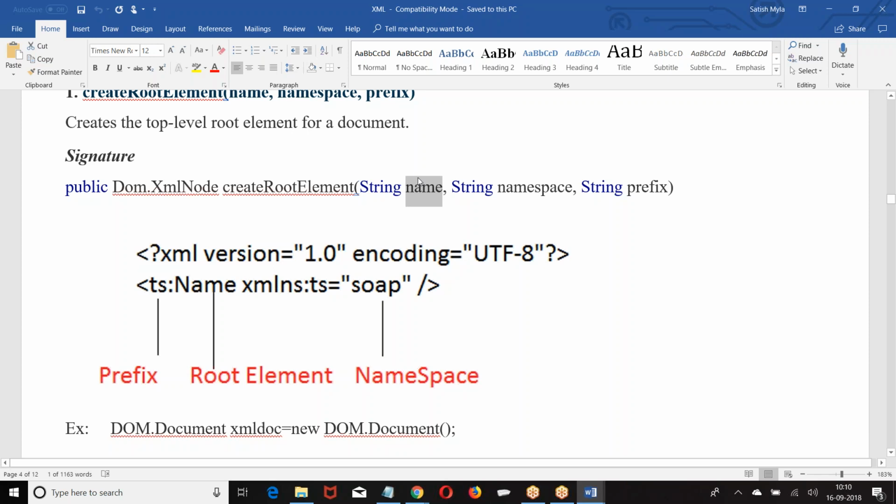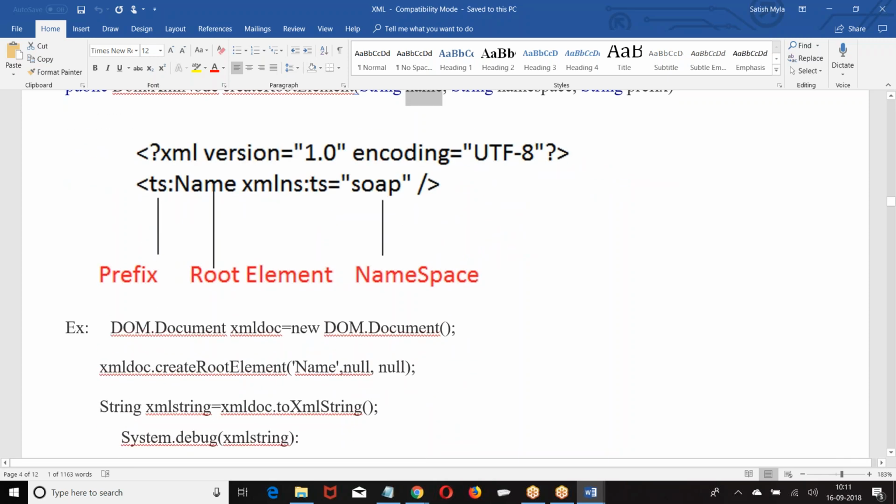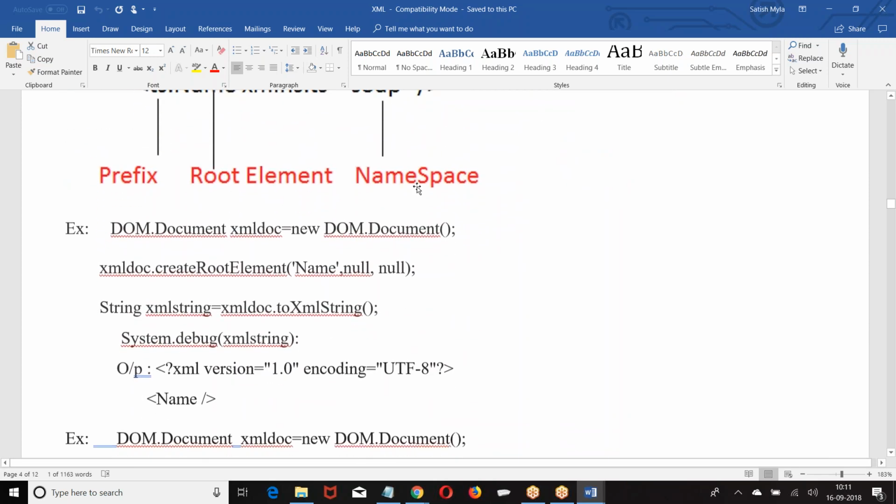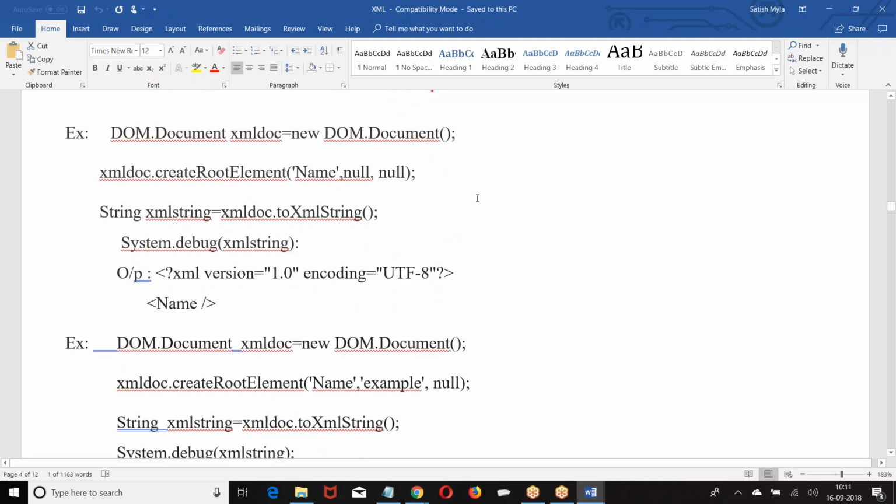This is the reason why we had a 5 to 10 minute discussion about namespace. Why? Because programmatically, if you want to create an element, there are three parameters we have to pass: name of the element, namespace of the element, and prefix of the element. Name, namespace, prefix. Okay. Let me give you this.